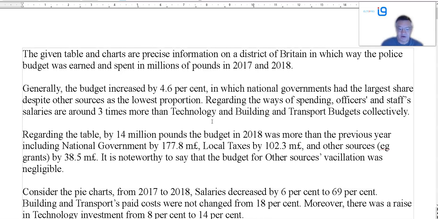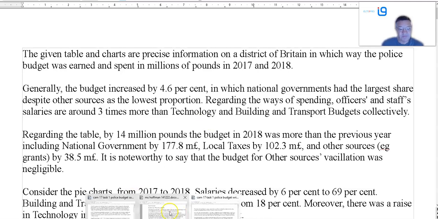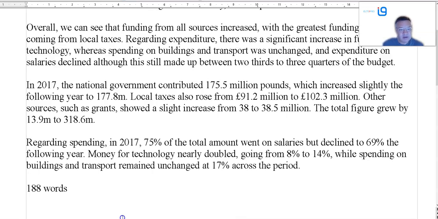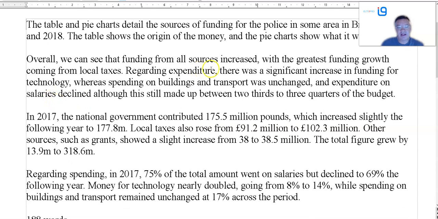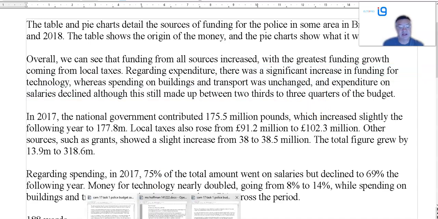That's gone up, that's gone down, that's not changed. So if we look at, is that one mine? Yeah. So key trend, funding from all sources increased. Key trend 1. Greatest growth from taxes. Okay. Expenditure, that's gone up, that didn't change, that went down. Right? That's what we need for an overview.